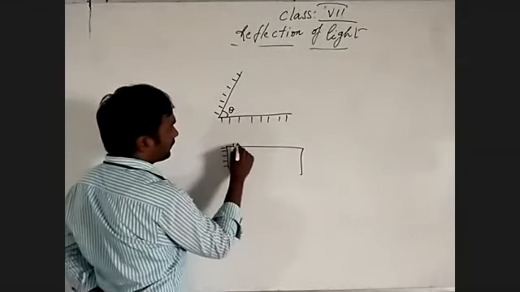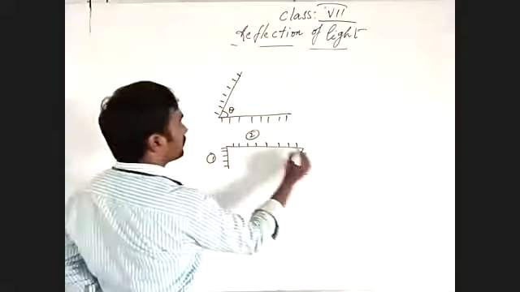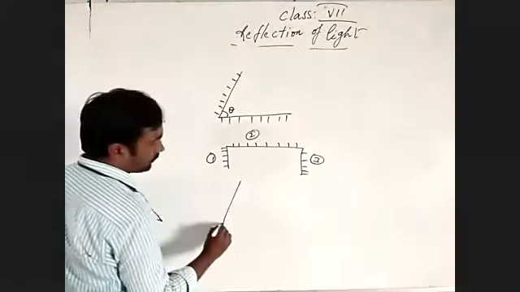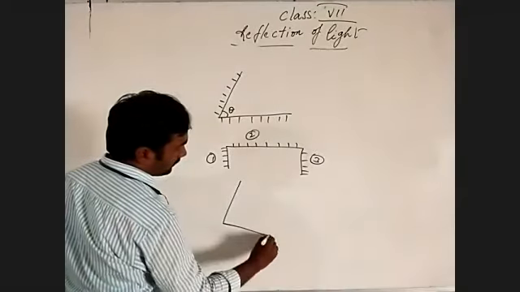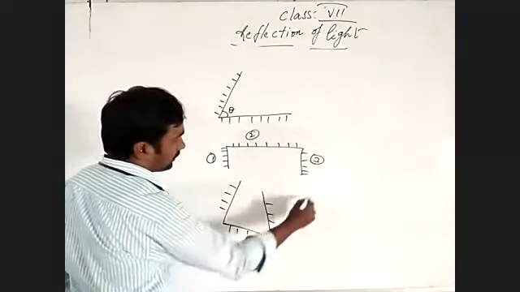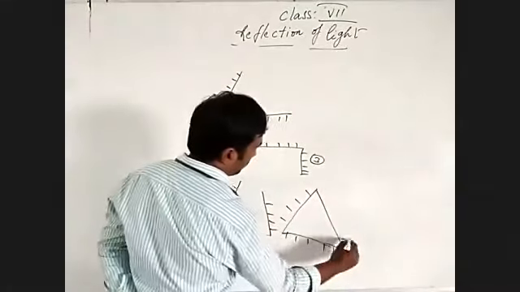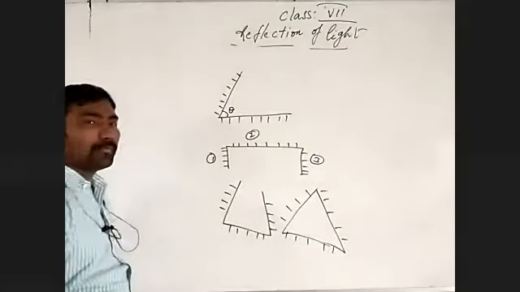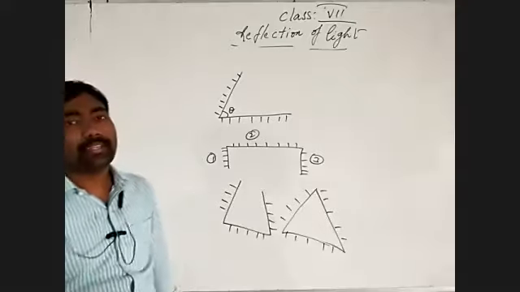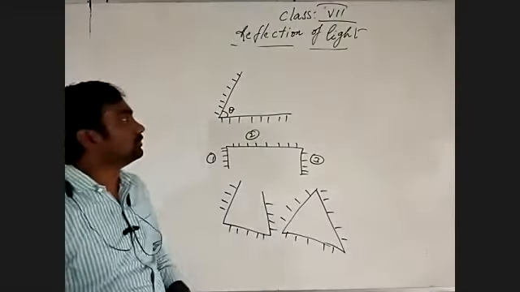Understand what I'm saying? So when mirrors make an angle between them, how many images will form? We have to discuss that.